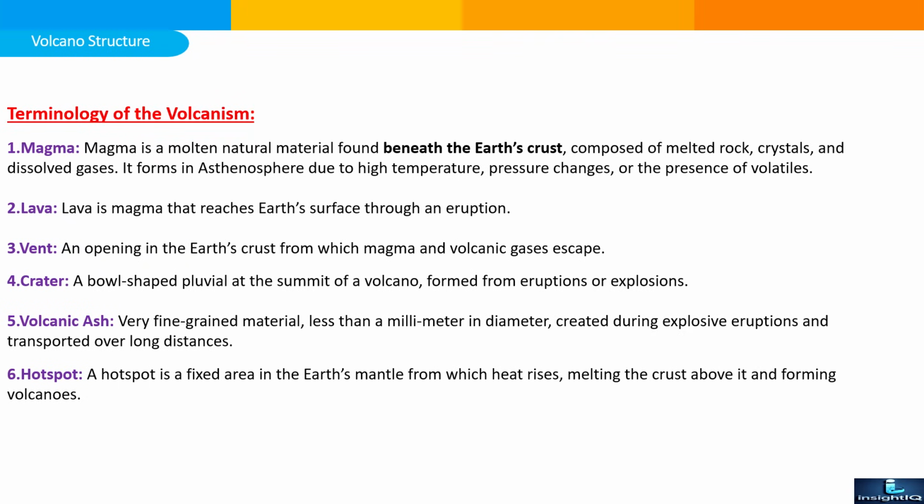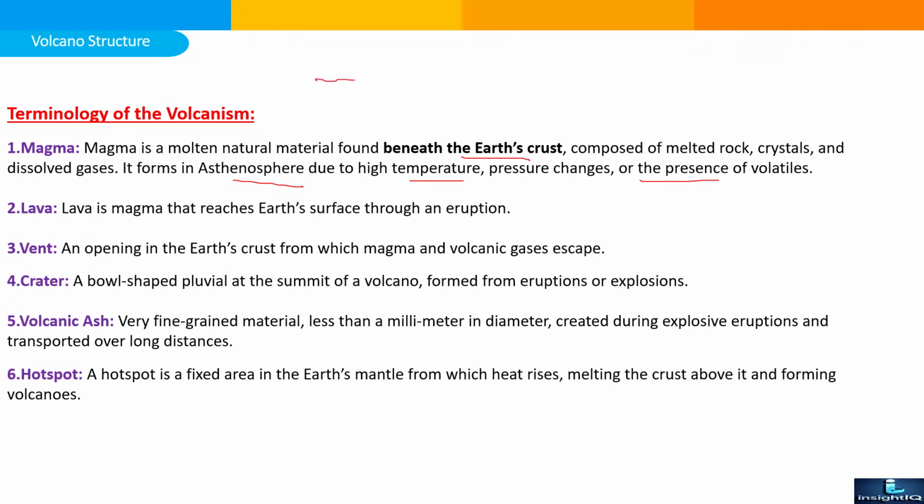First is magma. Magma is a molten natural material found beneath the earth's crust, composed of molten rocks, crystals, and dissolved gases. It forms in the asthenosphere. We already saw in our previous slide where the asthenosphere layer is found, due to high temperature, high pressure changes, or the presence of volatiles.